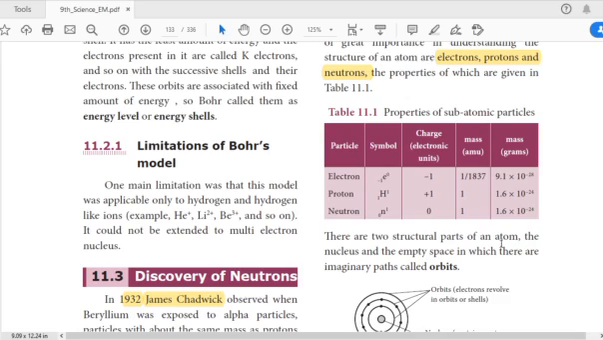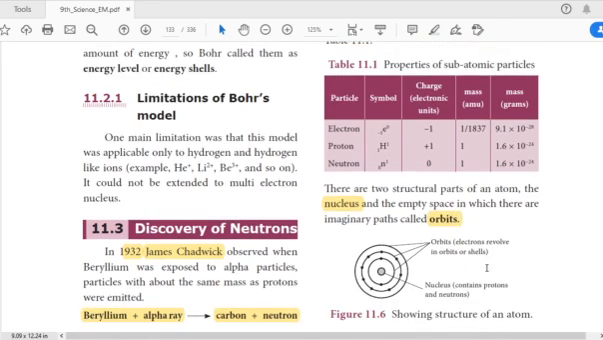Next, the 2 structural parts of an atom. What are the 2 structural parts? One is the nucleus, another one is the orbit. The nucleus is present in the center of the atom and contains protons and neutrons. In the orbit, electrons revolve around the nucleus in orbits or shells. This diagram shows the structure of an atom.